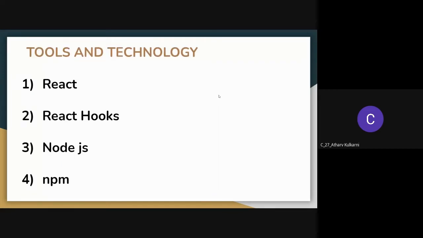Next are the tools and technology. For making the website, we need React hooks, Node.js, and npm. But let's look at what React is. React is a free and open source front-end JavaScript library used for making user interfaces, and it is maintained by Facebook, which initially released it on 29 May 2013.